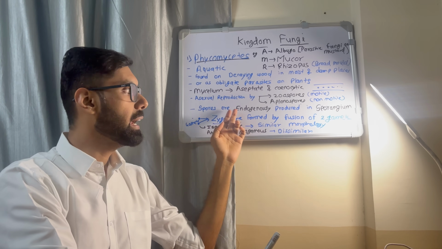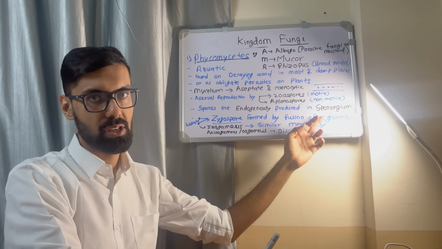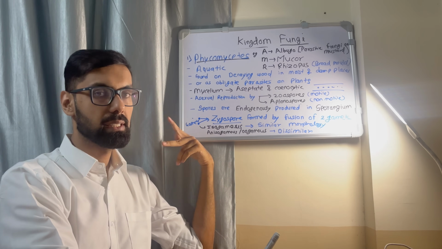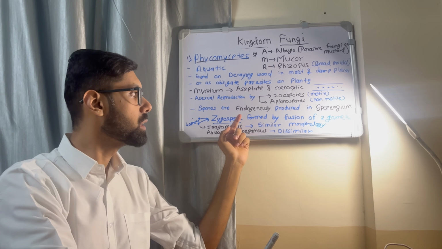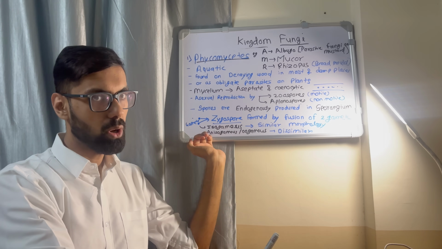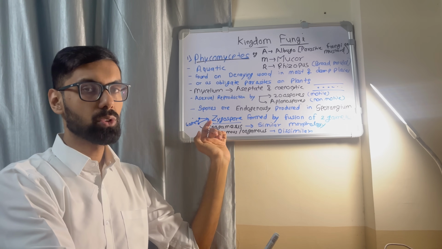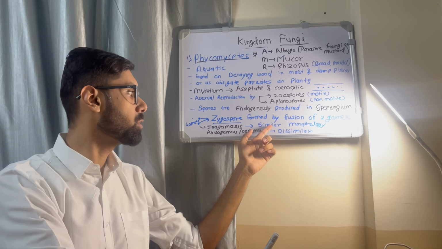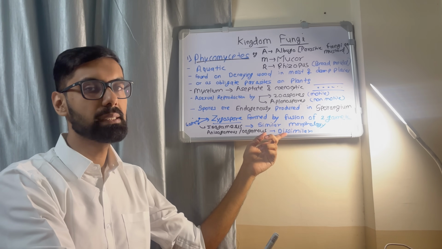Now, spores are endogenously produced in the sporangium. Now, the gametes fuse and form zygospore, which is formed by fusion of the two gametes. The gametes can be isogamous or anisogamous or oogamous. So, iso means similar in morphology and aniso means they are dissimilar.